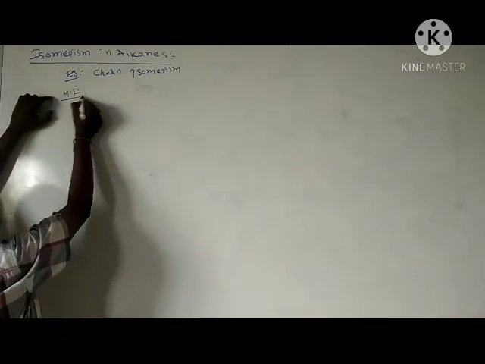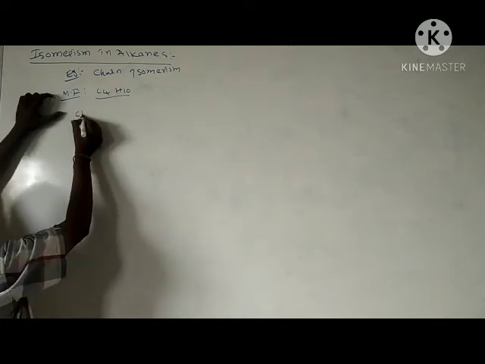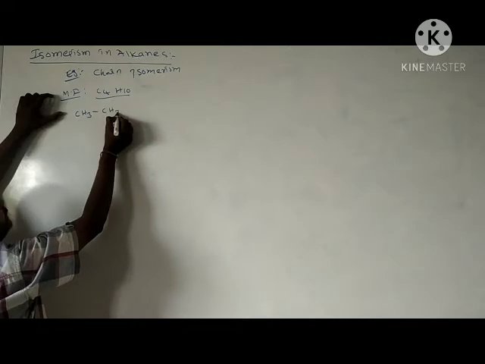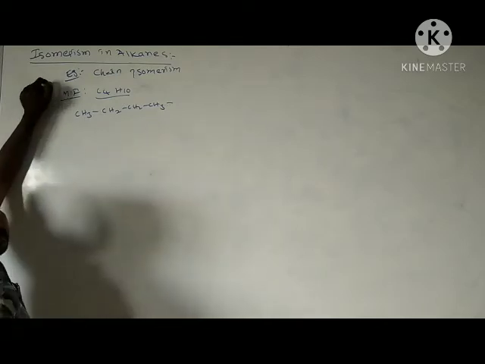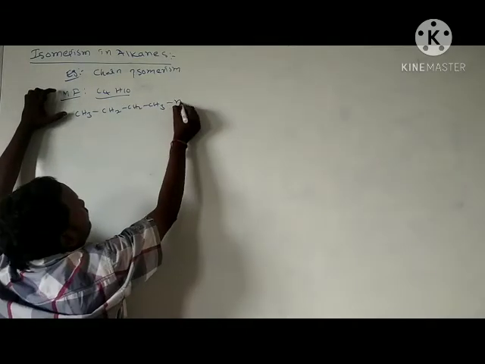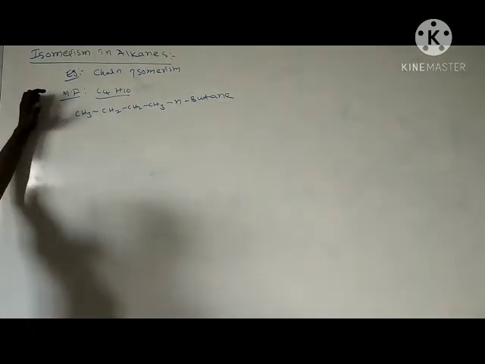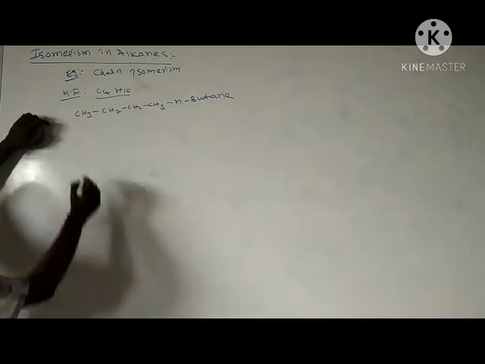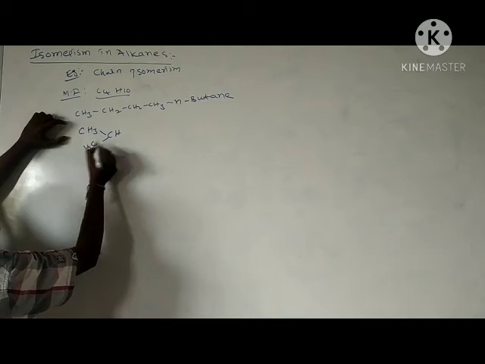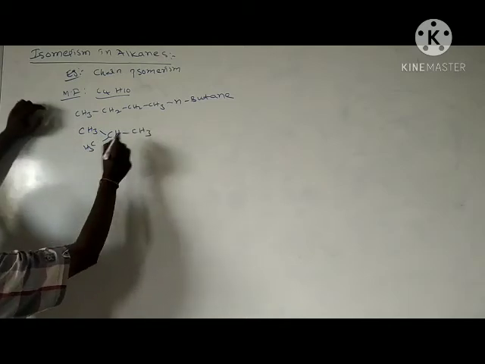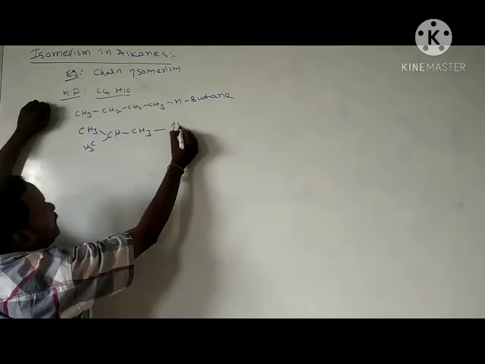The molecular formula of the compound is C4H10. Here I am writing the isomers. One is CH3, CH2, CH2, CH3. Here all carbon atoms are arranged in a straight chain, so we call this normal butane. And here I am writing another way: CH, CH3, CH3, CH3, Y shape. This one is Y shape. Already I explained this. This is called isobutane.